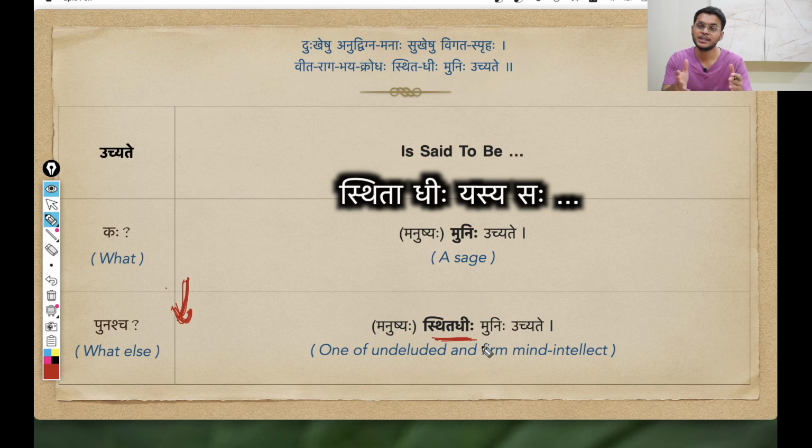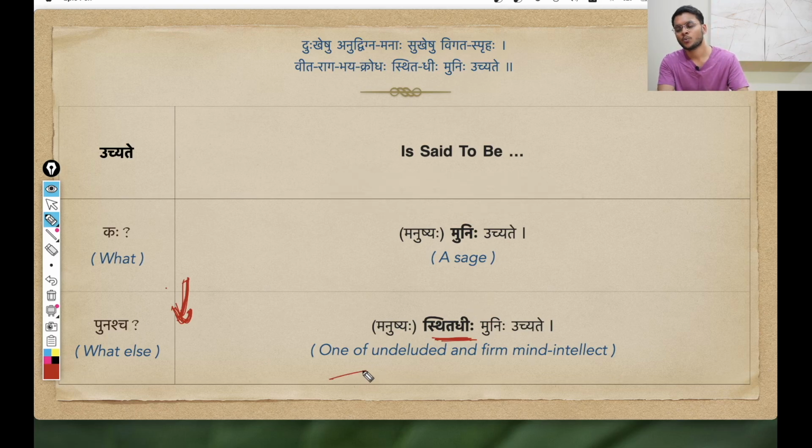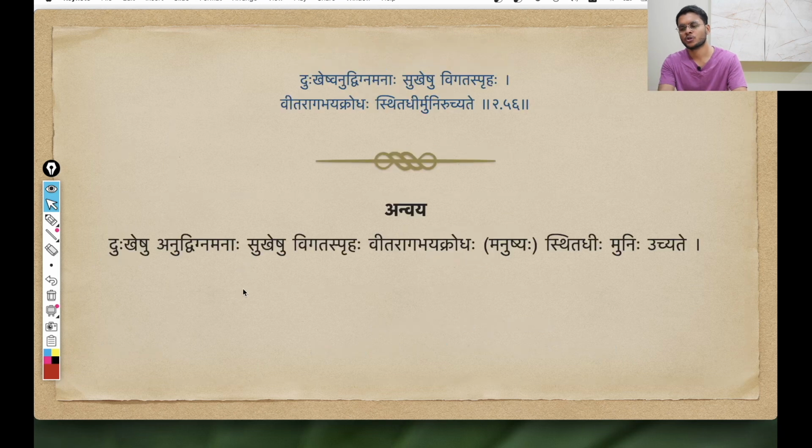Basically, one of undiluted and firm mind. Call it mind or intellect, the meaning is essentially the same. Call it sthitadhihi or sthita prajna, it is the same thing. I hope all these padas are clear.